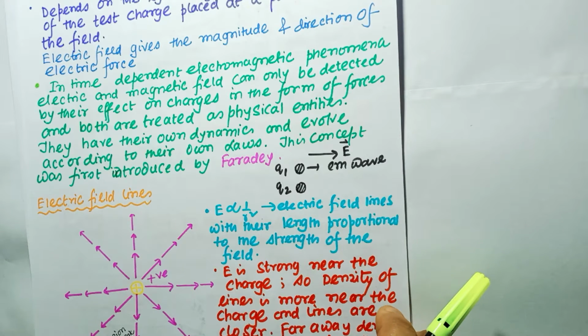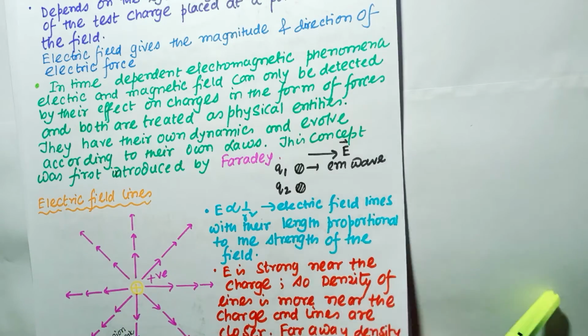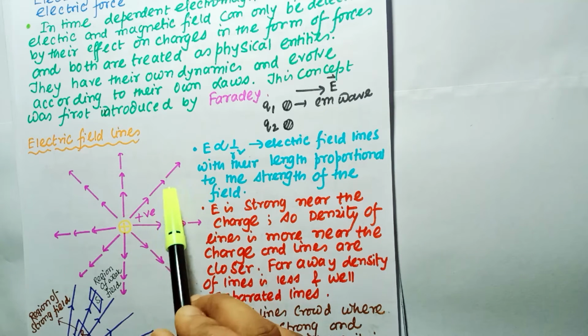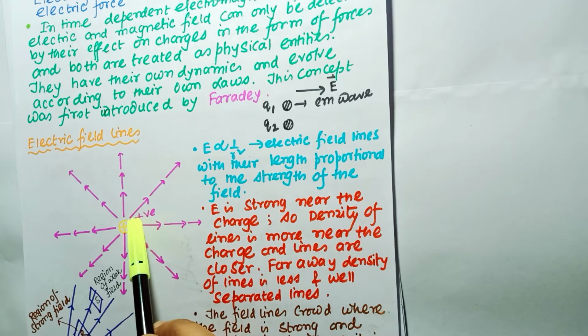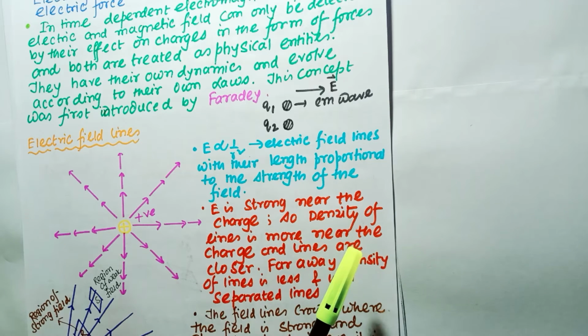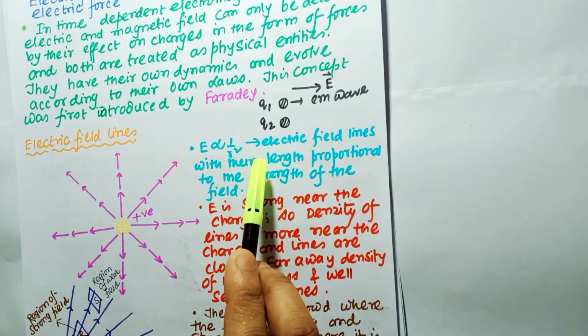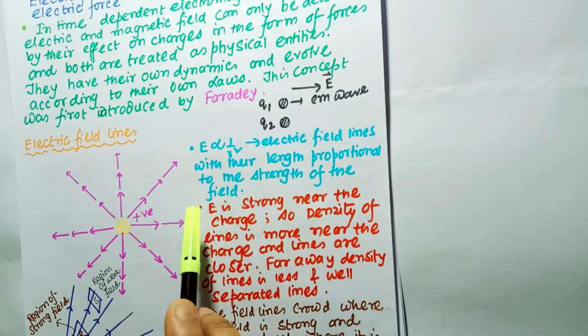Suppose we consider a point charge, and we can draw lines coming out of or going into the charge, and this indicates the direction of the electric field. Here is a positive charge. The electric lines of force come out from this positive charge, and you can see that I have drawn lines of different lengths, because the different lengths indicate the strength of the electric field at that point. So the electric field varies as 1 by r square, E varies as 1 by r square, with the length of the field lines proportional to the strength of the field.